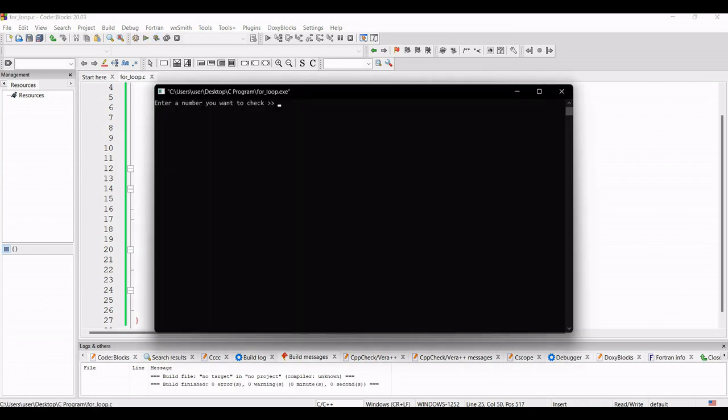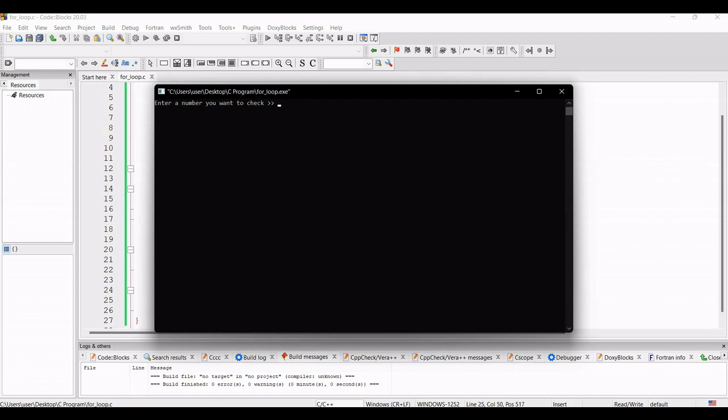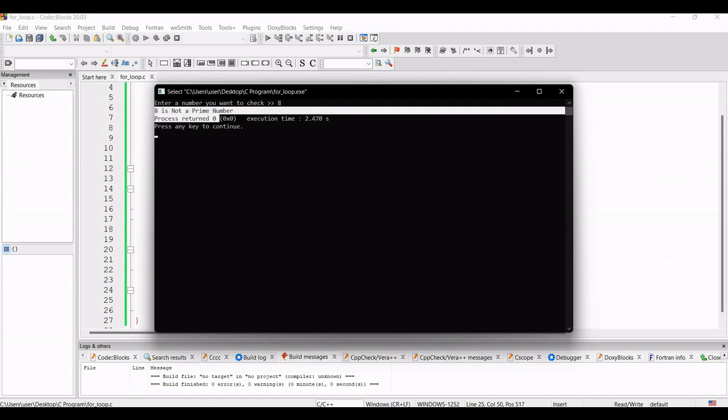Compile and run this program, enter the number 5. 5 is a prime number. Compile and run this again. If we give 8, 8 is not a prime number. So I hope you can understand this.